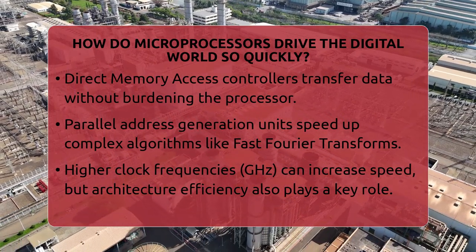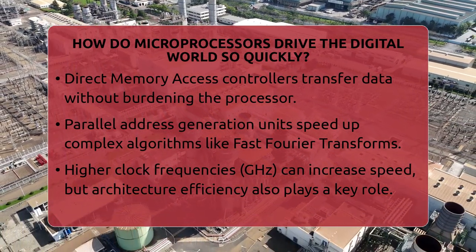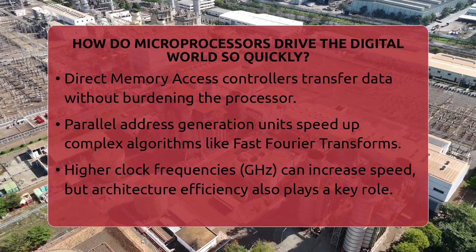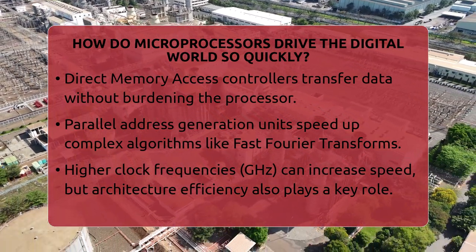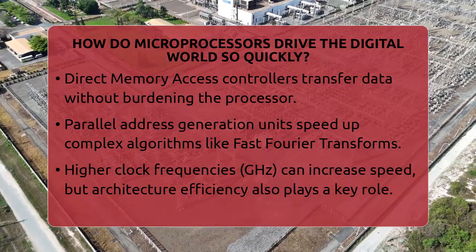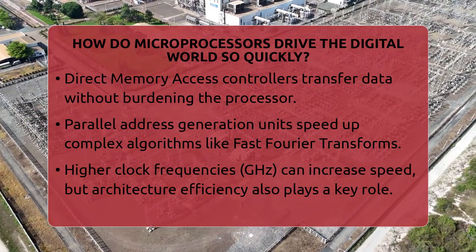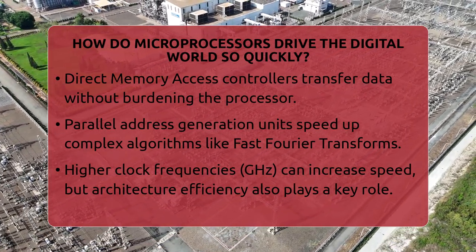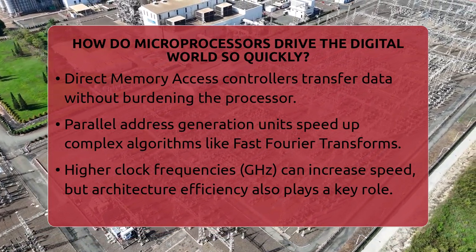Clock frequency, measured in gigahertz, is what most people think of when they consider speed. Higher frequency means more clock cycles per second, which can lead to faster processing. But it's not the only factor. A processor with a lower clock speed but better architecture can outperform a faster one because it does more work per cycle.